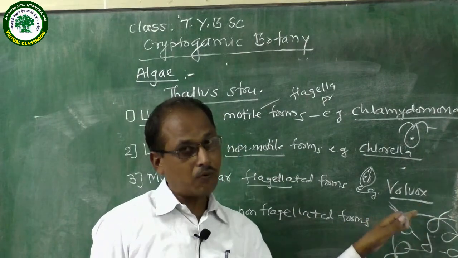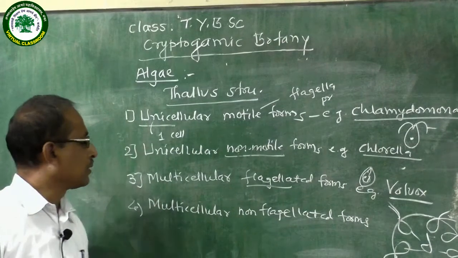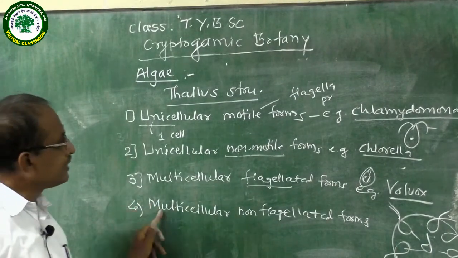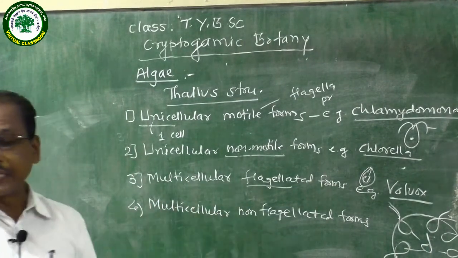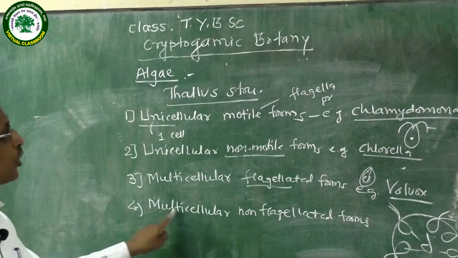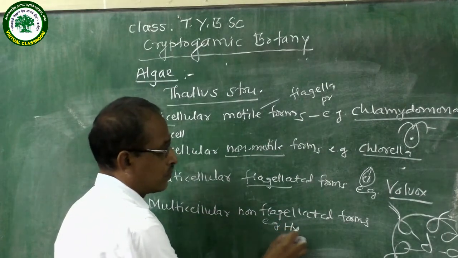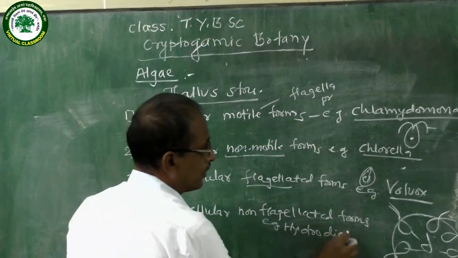This is the structure of Volvox. Multicellular flagellated forms. Then second is the multicellular non-flagellated forms. Example is Hydrodictyon.